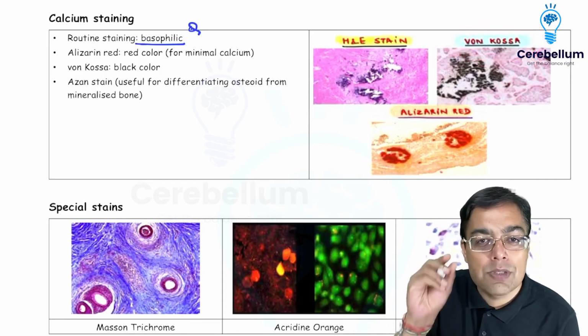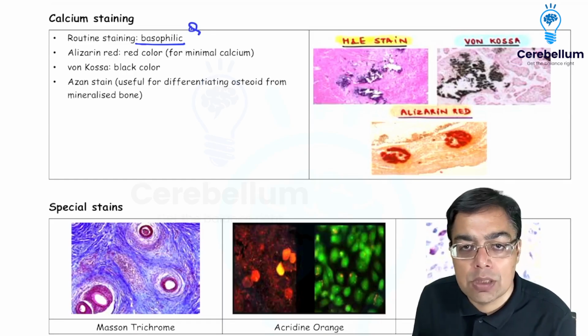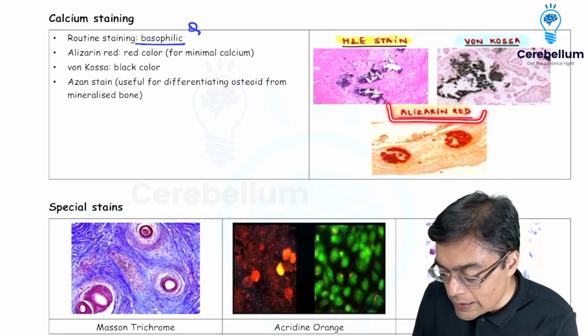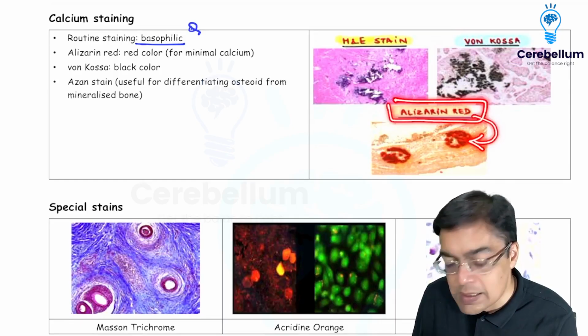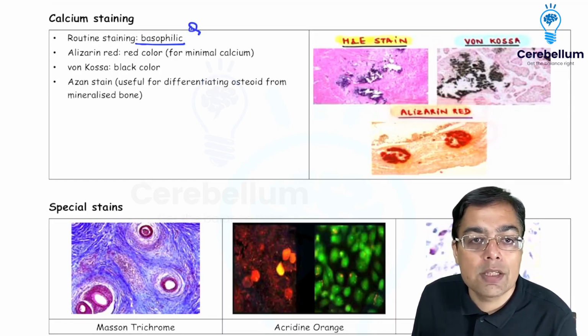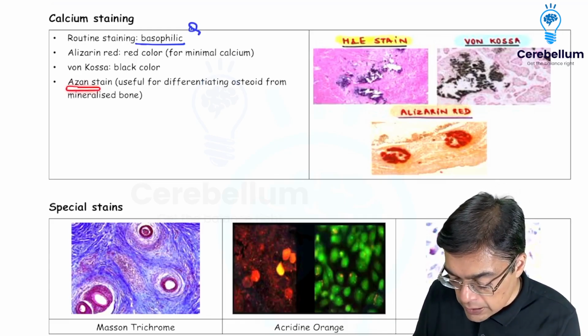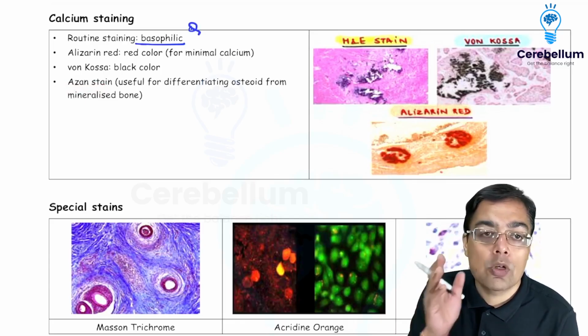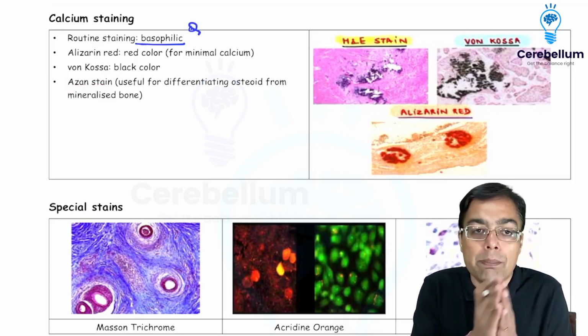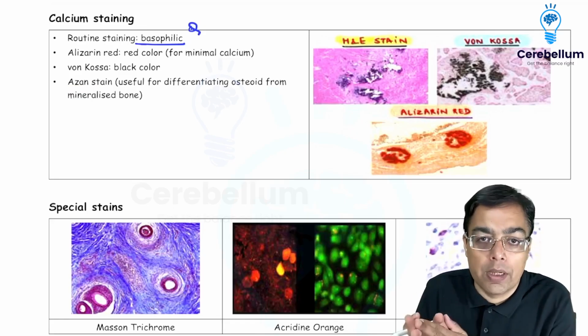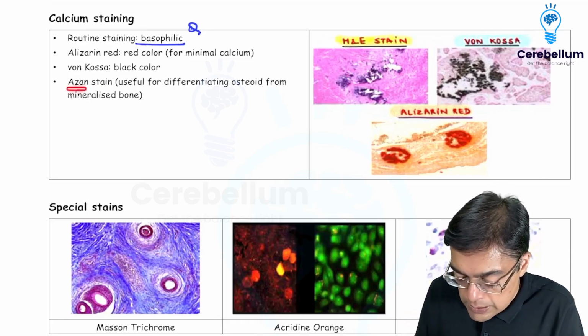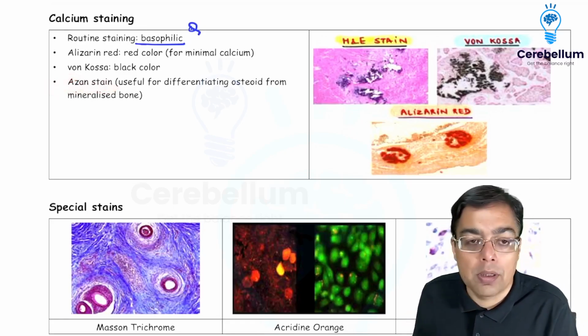Little amount of calcium, a small amount of calcium, you detect with an example of alizarin red. So alizarin red gives calcium a reddish color, right? That's what is going to be useful. And what you got as a question in the exam, Azan stain, which is useful. Why? Because it is going to be distinguishing between mineralized bone and osteoid. So that's where you're going to be talking about Azan stain. Remember, that's what is going to be important, right?